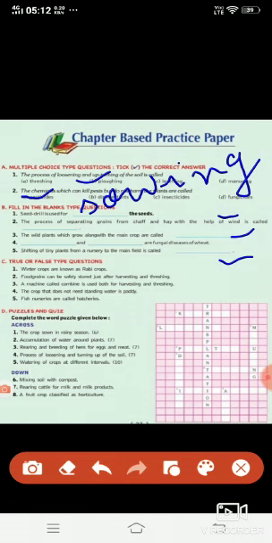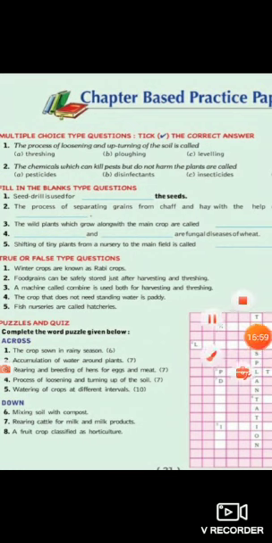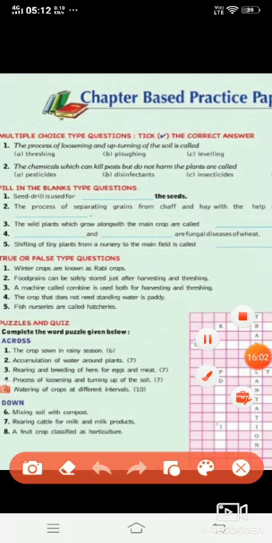True or false here. Winter crops are known as rabi crops. That is true. Food grains can be safely stored just after harvesting and threshing.